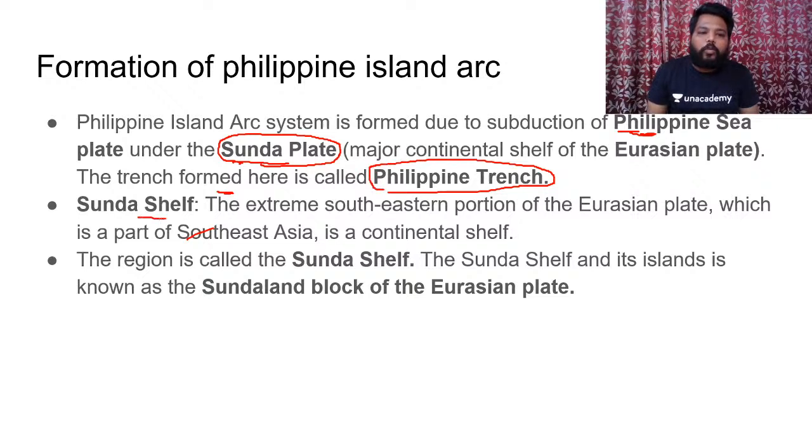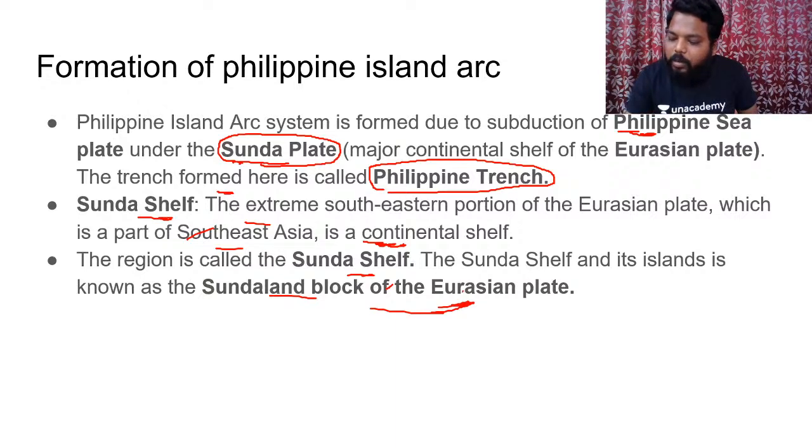Done. And the Sunda shelf, the extreme southeastern portion of the Eurasian plate, which is part of Southeast Asia, is a continental shelf under which the Philippines plate has subducted and resulted in the formation of the Philippines island group. This region is called the Sunda shelf, and the Sunda shelf and its islands are known as the Sundaland block of the Eurasian plate as well. So whenever you write about Philippines formation, please try to write about this Sunda plate.